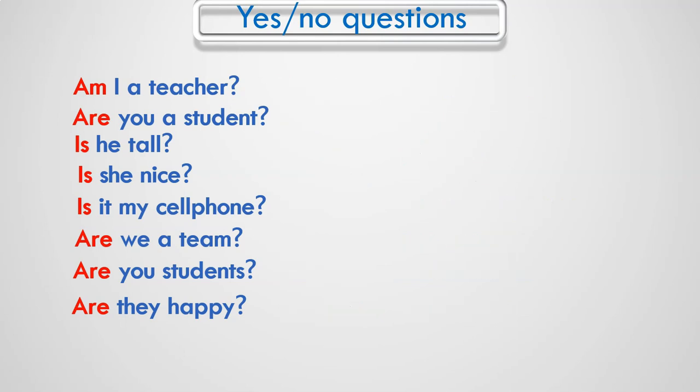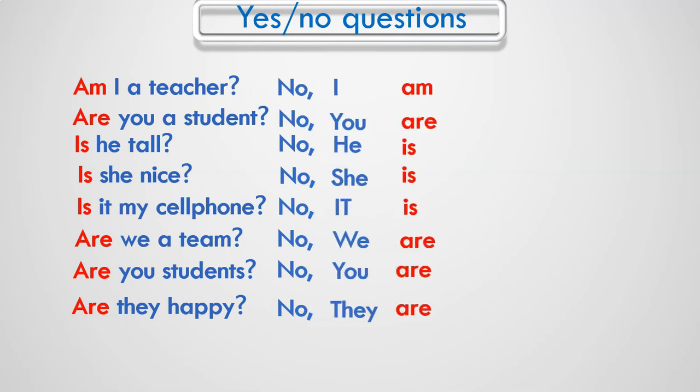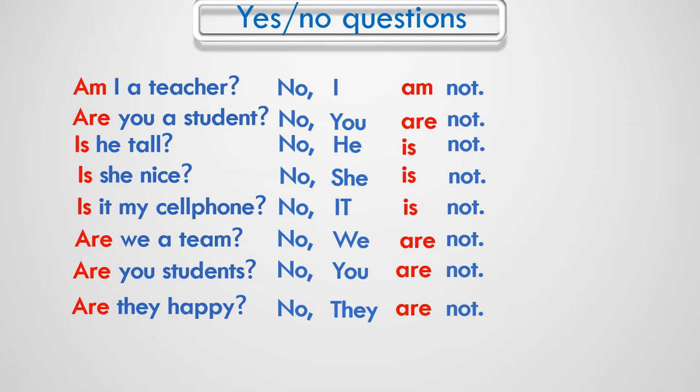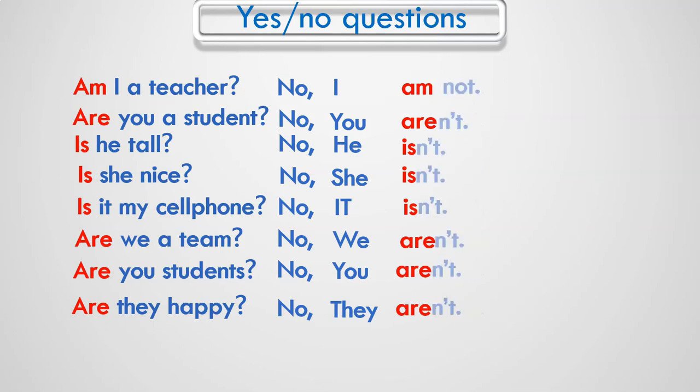In case our answer is negative, we have to say no plus the formula for negative statements, subject, verb, not, plus predicate. Same as with the positive statements, the predicate is usually dropped. We can also join the verb plus the negation and finish with a contraction.